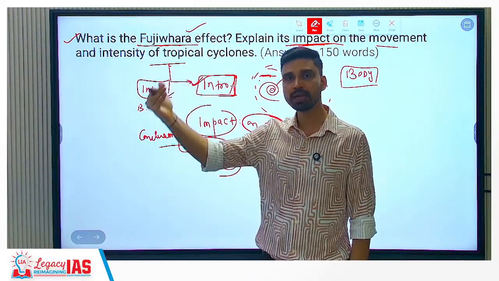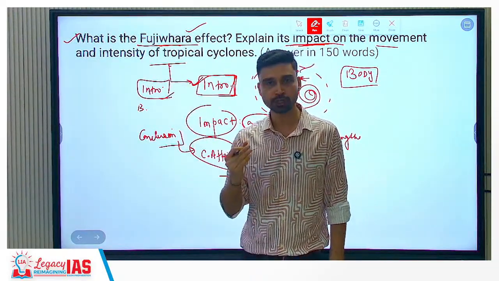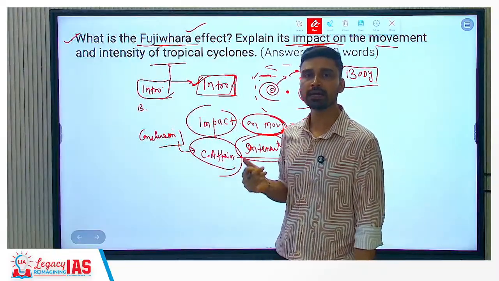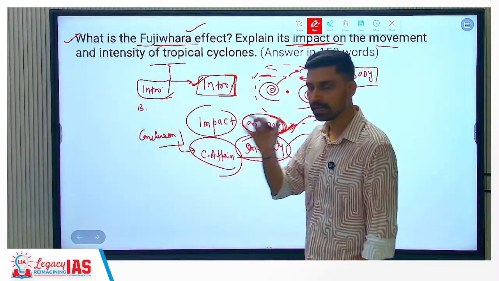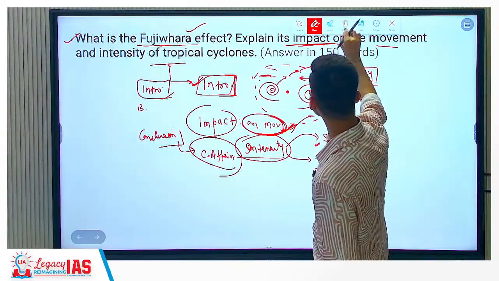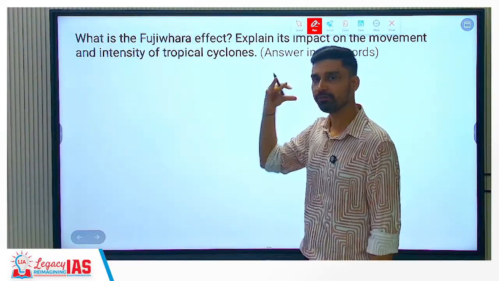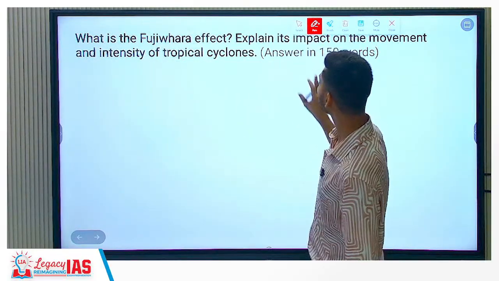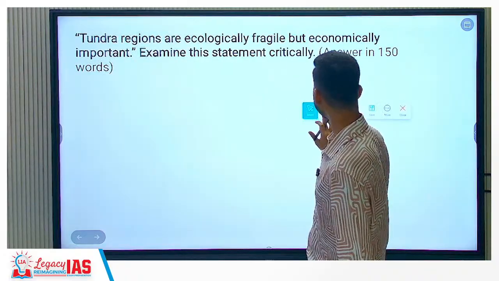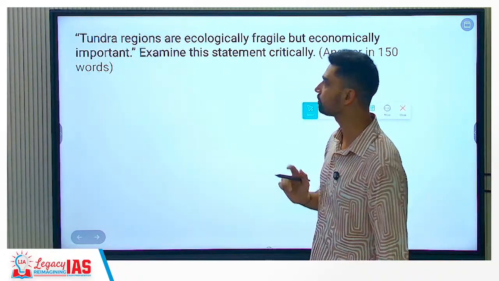The cyclone that we have seen originating in the east part of Asia, and hurricanes that also develop in the Atlantic Ocean, in both of the cases in the last year, September to December, we have seen this effect taking place. So that is a very good way of writing an answer, because you are connecting the current affairs along with the static knowledge that you have from geographical concepts.